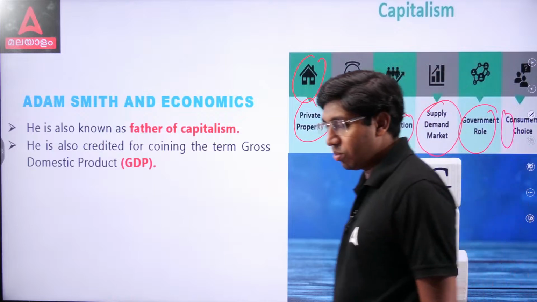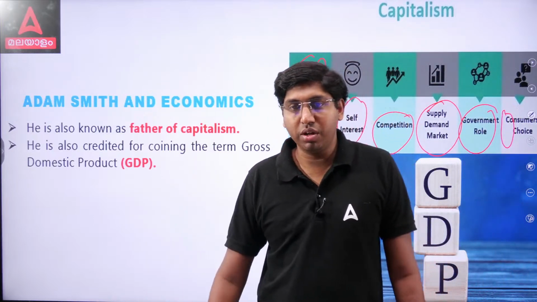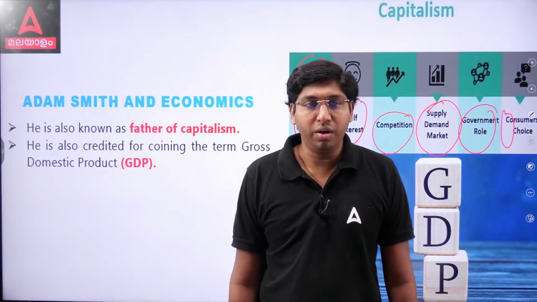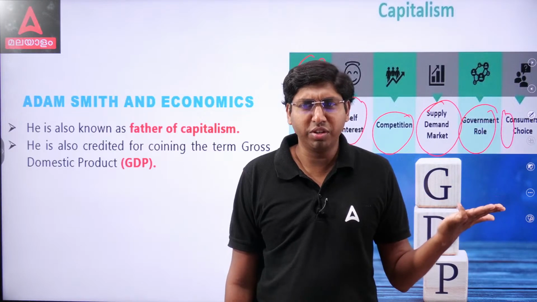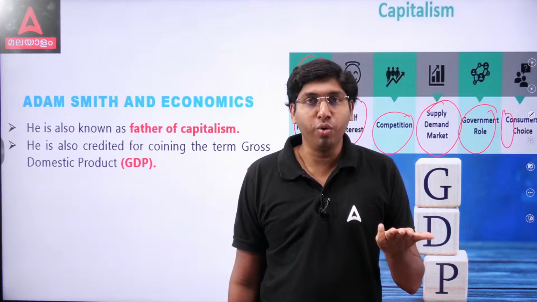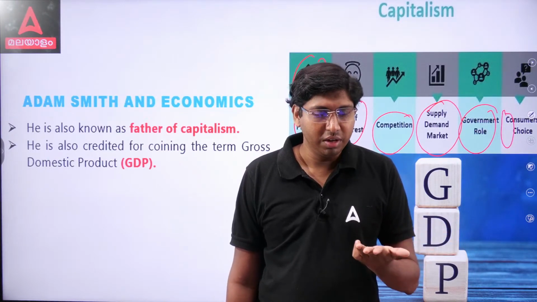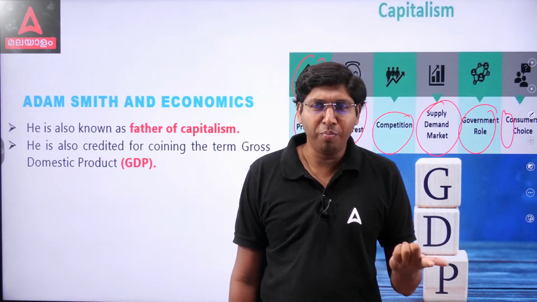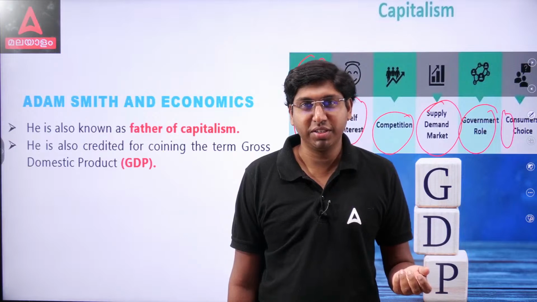In a capitalist economy, there are n number of goods and services available. For example, in the mobile phone market, we will get Nokia, not popular now, but Samsung, then also Vivo, Oppo, Apple. There are n number of phones available in the market.